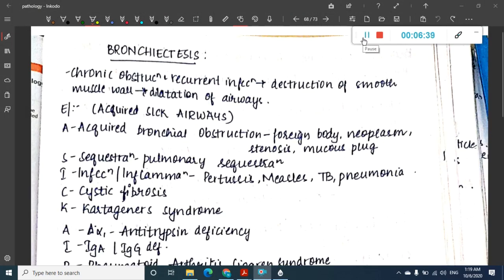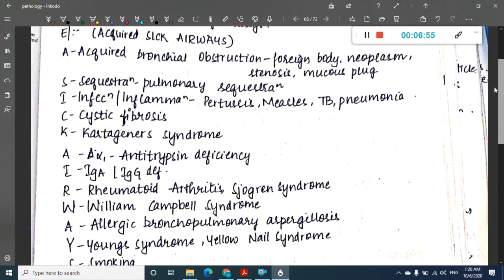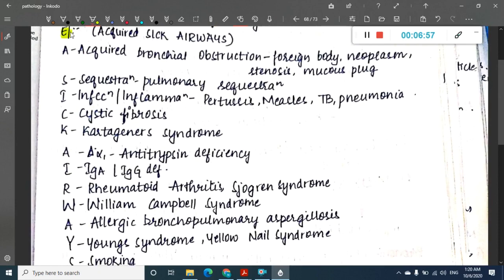So let us see some few points about bronchiectasis. What is bronchiectasis? Bronchiectasis is chronic obstruction and recurrent infection of bronchi. This leads to destruction of smooth muscle wall, leading to dilatation of airways, right? So this etiology is very important. You can remember this by the mnemonic acquired sick airways.